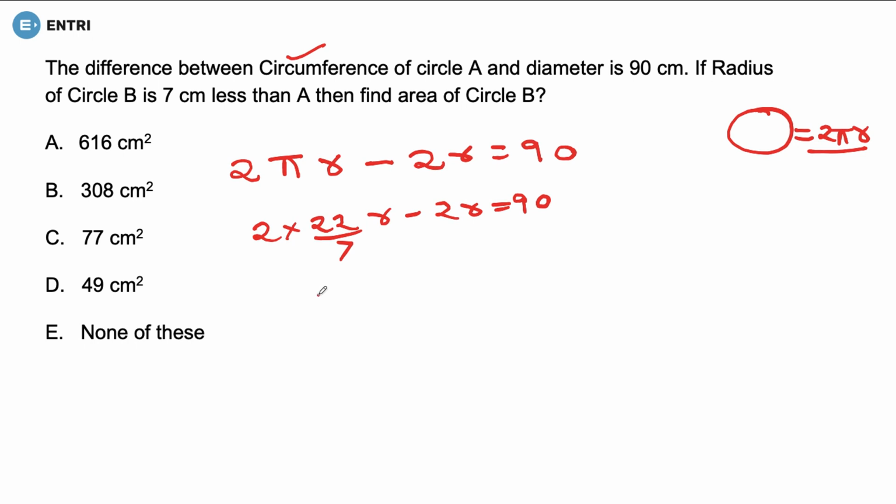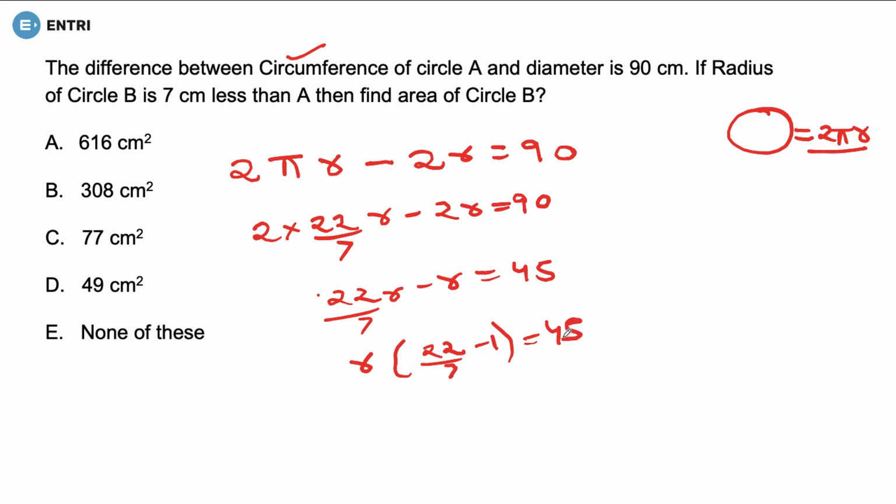If we take 2 common from here, it would be 22 by 7 r minus r is equal to 45, and here if I take r common, it would be 22 by 7 minus 1 is equal to 45, and from here I am going to get the value of r, that is 21 centimeter. What have they asked? They have asked you to calculate the area of circle B, isn't it?